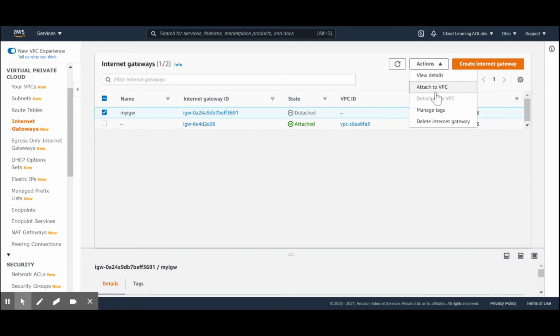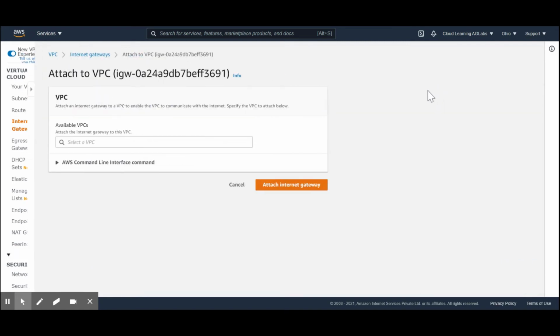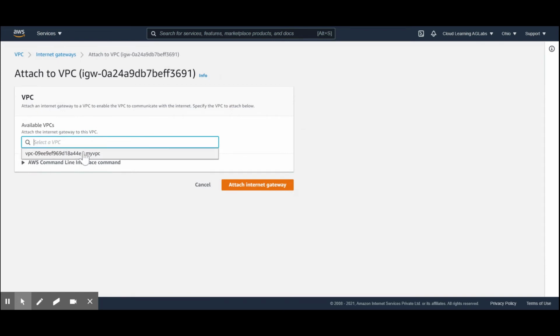So we'll go to the actions and attach to a VPC, and in the drop down option we will select it. If that particular VPC is already attached to an internet gateway, then we will not be able to see it among the available VPCs in this section.